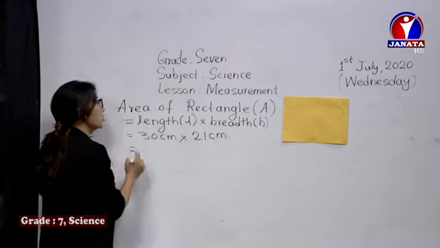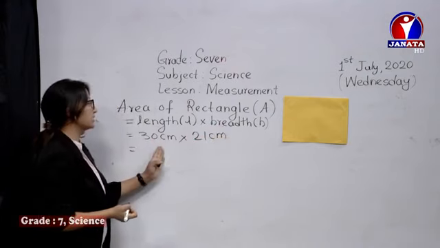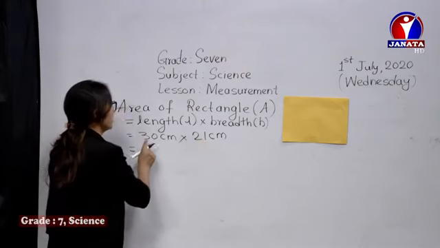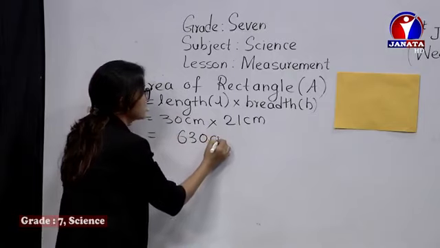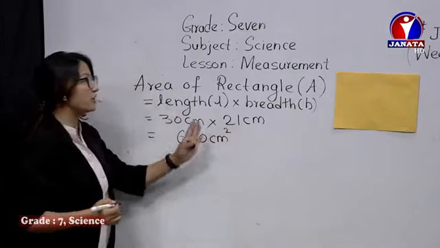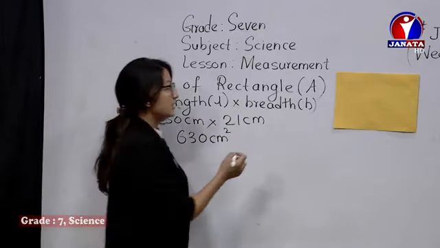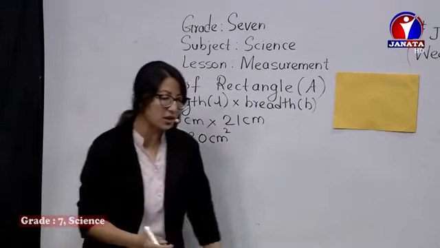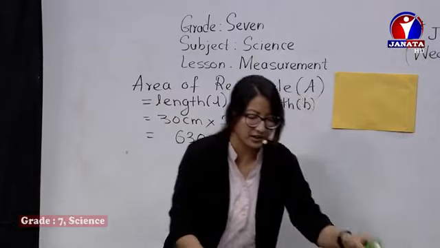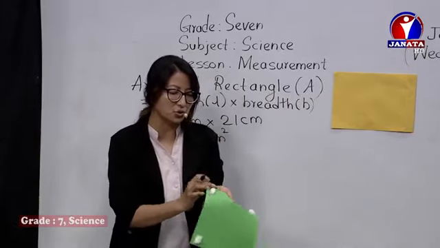Now you have to multiply it. Yes, 30 centimeters into 21. 0, 3 ones are 3, 3 twos are 6 centimeter square. Therefore, the area of this rectangle is 630 centimeter square.